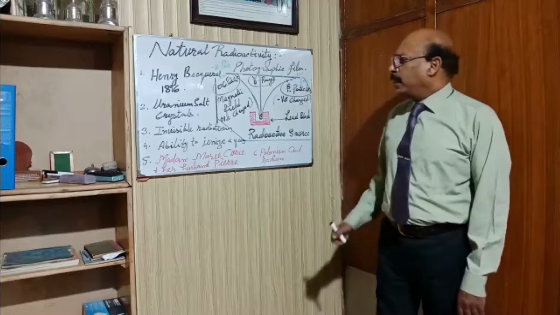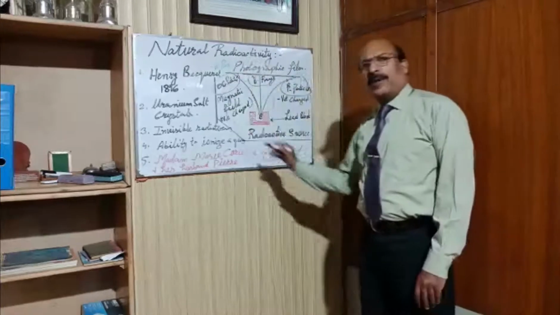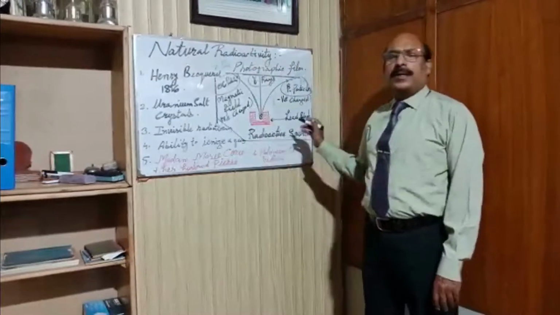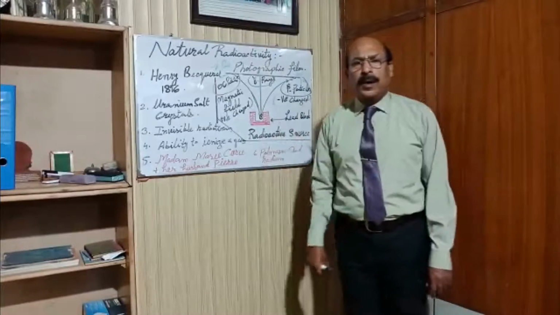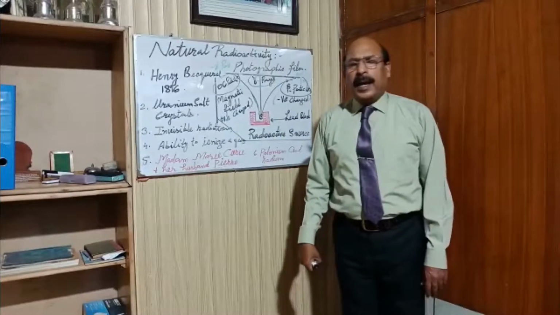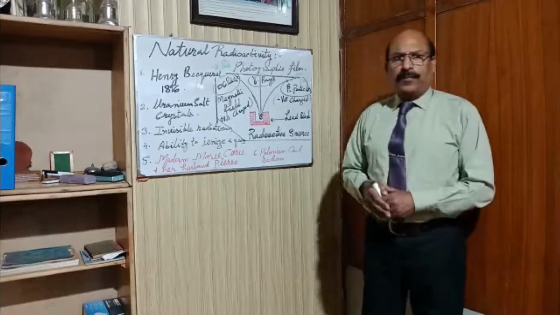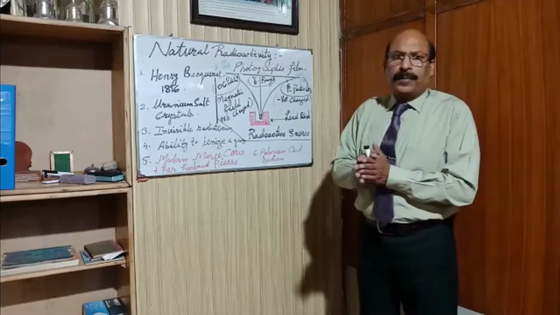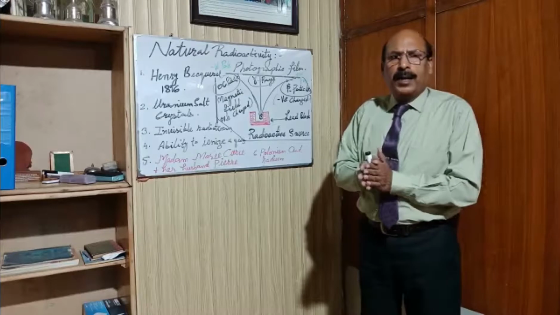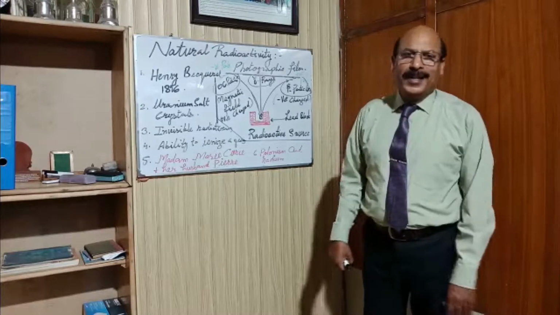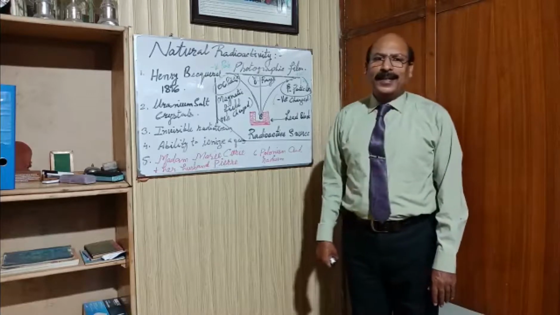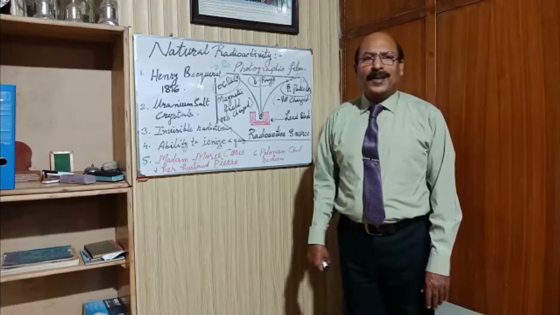So my dear students, this process in which radiations are emitted is called radioactivity, and certain elements which emit radiations, alpha, beta and gamma, are called radioactive elements. So thank you so much and God bless you.